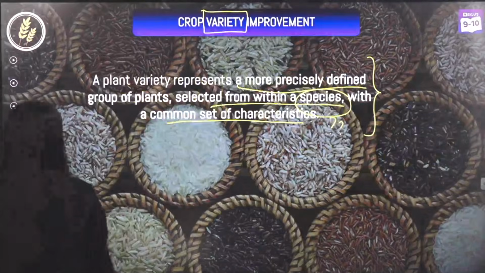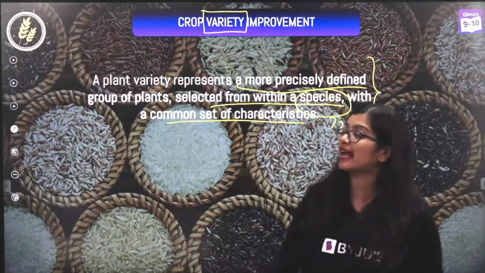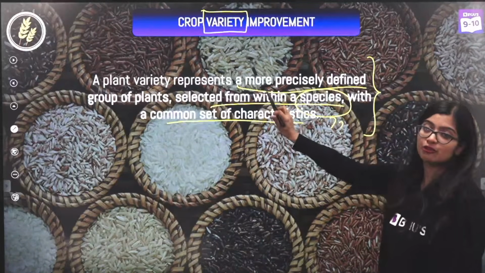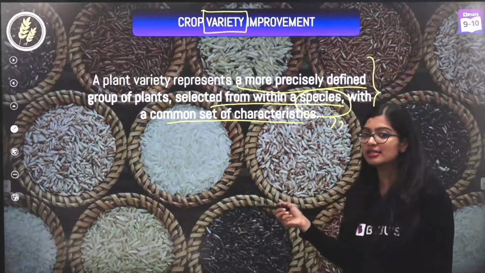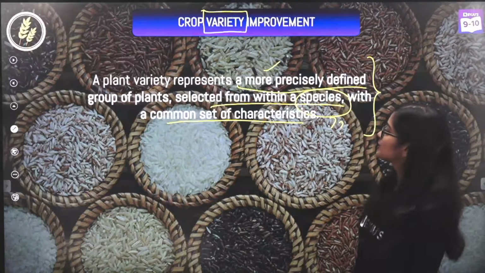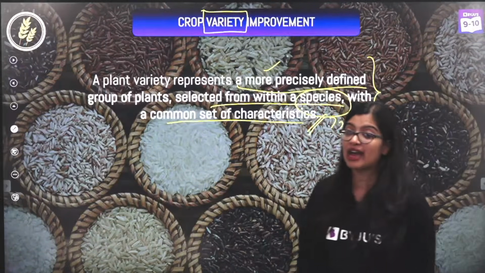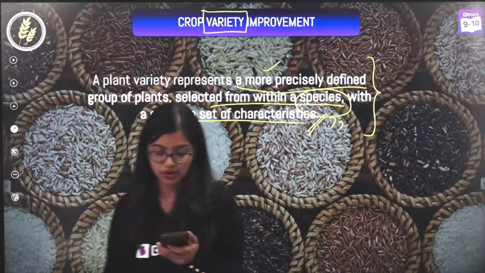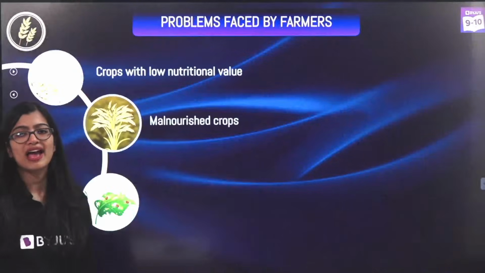All right. So in the case of plants also, it is the same. But focus on this: within a species, we see that there are some plants which are slightly different from one another, which we understand as plant variety. These are plants which have some set of characteristics that we need to focus on. All right.